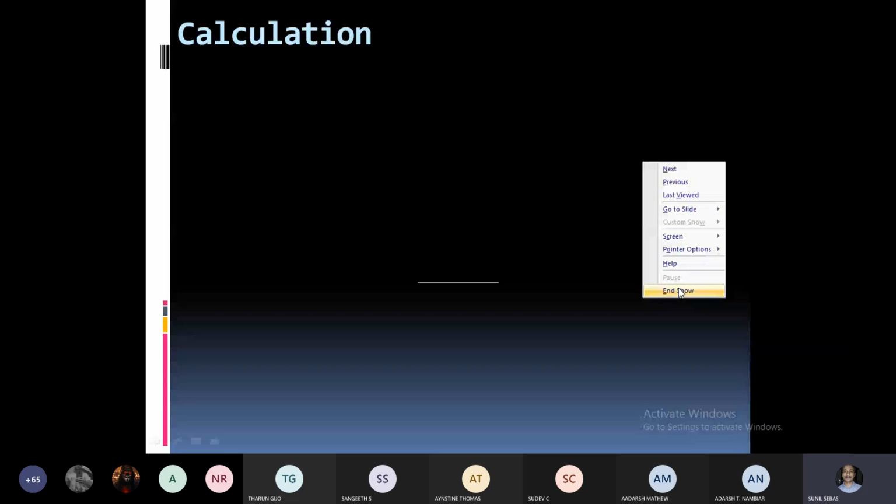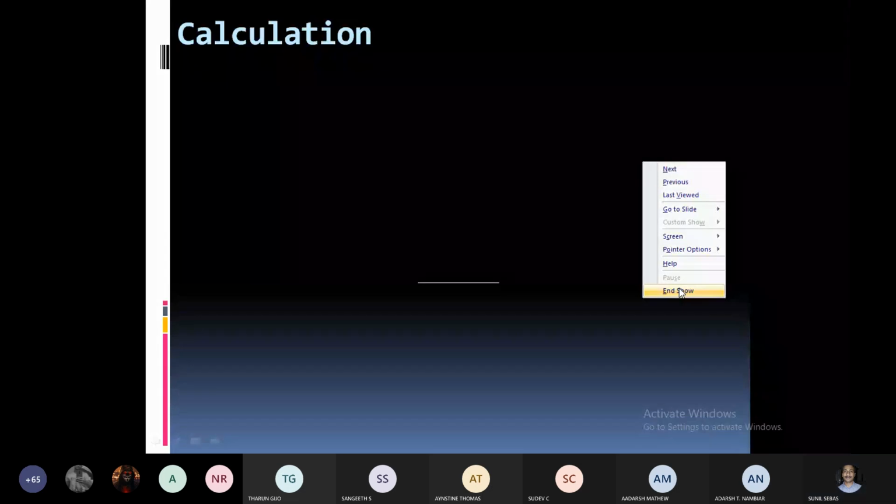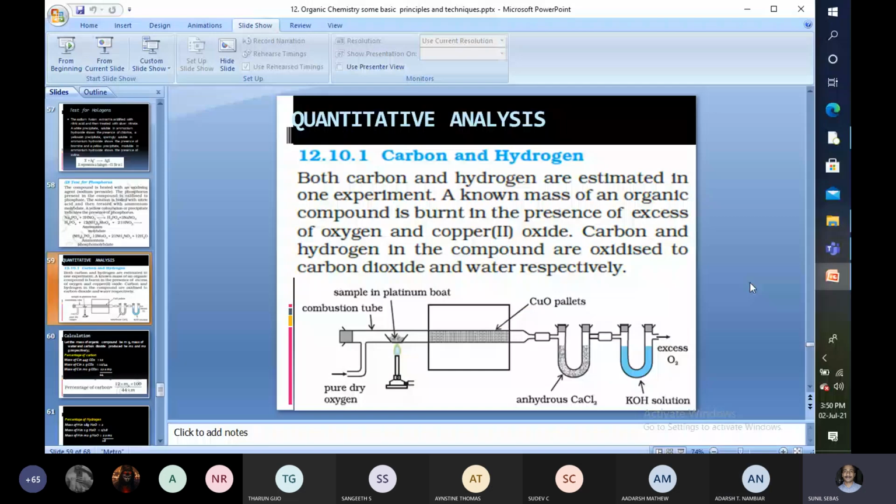So 12 grams. That is the basis of our calculation. Mass of carbon in 44 gram carbon dioxide is 12 gram.